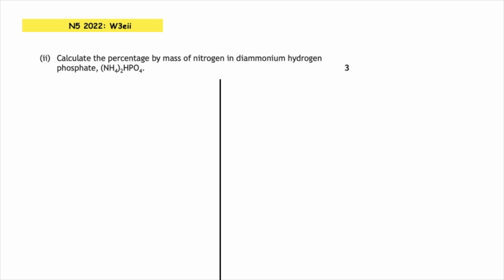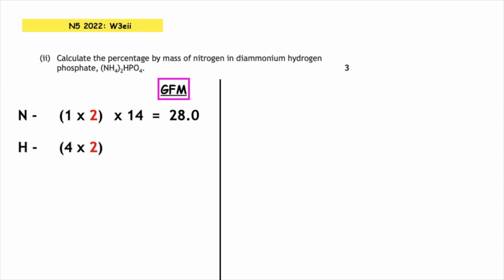Part 2 asks us to calculate the percentage by mass of nitrogen in diammonium hydrogen phosphate, and the formula is given for us. What we have to do firstly is to work out the GFM, and this will give us 1 mark. If we look at the nitrogen, we've got 1 inside the bracket multiplied by the number outside the bracket, which is 2, times the relative atomic mass, which is 14, which will give us 28. Hydrogen, we've got 4 inside the bracket multiplied by 2 outside the bracket, times the relative atomic mass, which is 1, which will give us a total of 8.